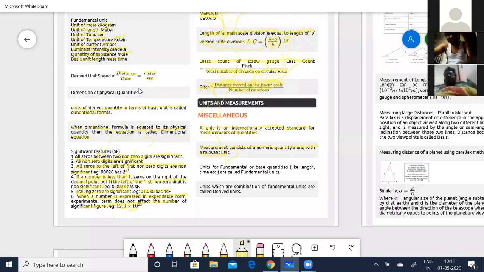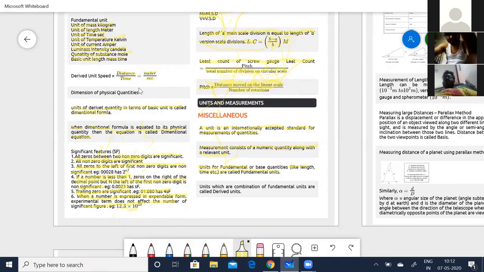Then units. We were talking about the fundamental unit and the derived unit. So what are the units for fundamental quantities or base quantities? For length, time and mass, they are called the fundamental units.